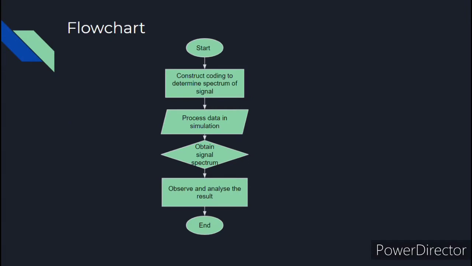Okay, this is the flowchart for the project. First, we start and then we construct the coding in MATLAB to determine the spectrum of signals. Next, we process the data in MATLAB simulation. After that, we obtain the signal spectrum and then we observe and analyze the result to choose the appropriate filters. And that's all for the methodology.